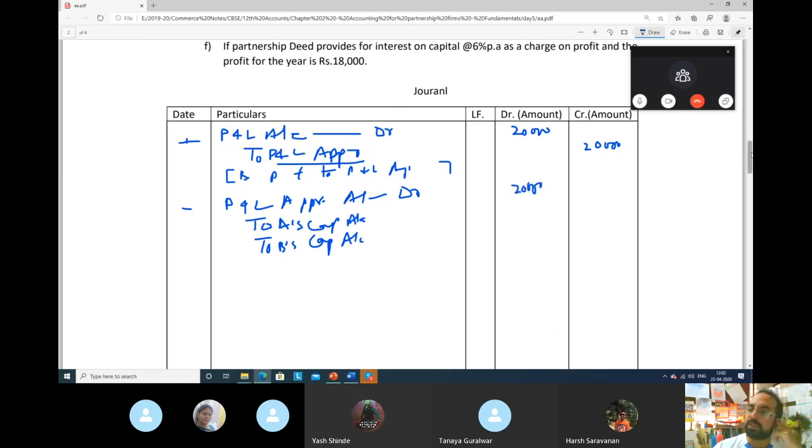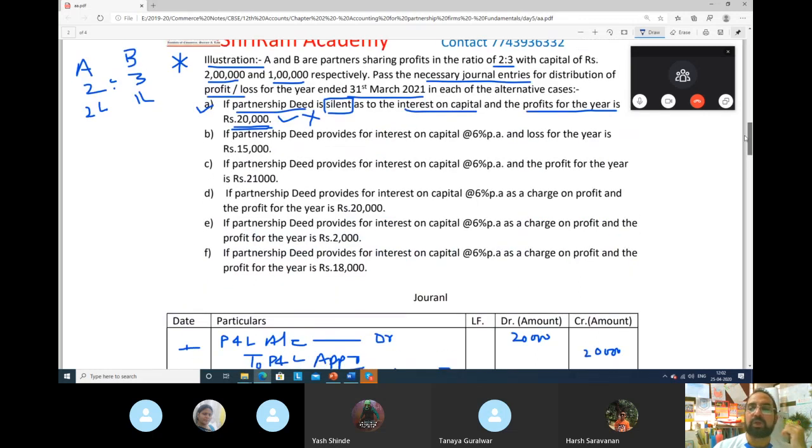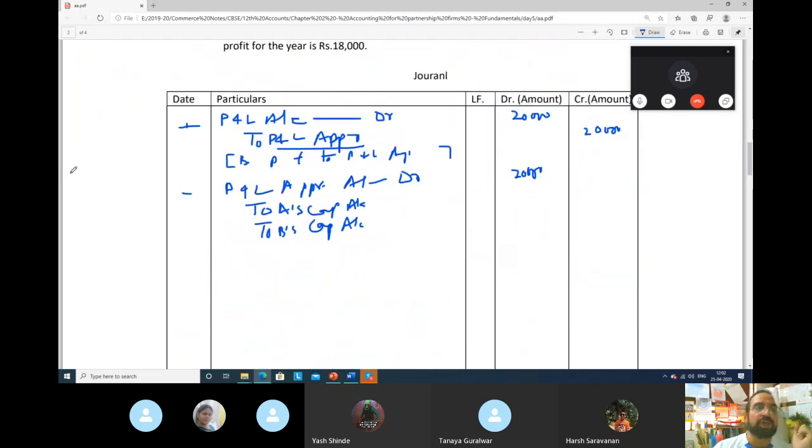What is their profit sharing ratio? 2:3. So how will you calculate? I have told you, 20,000 always multiply by 1 divide by 2:3. Total 5. 5 ones are 5, 5 fours are 20. 4,000 rupees. So for 1, 4,000. So for 2 it will be 8,000. And for 3, 4 threes are 12,000 rupees. Is this clear?